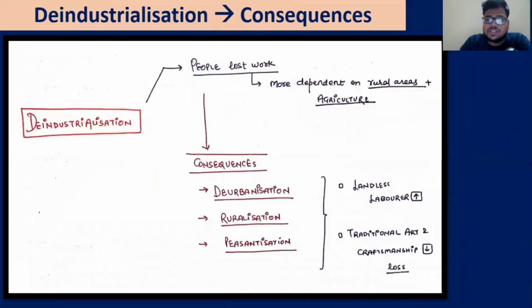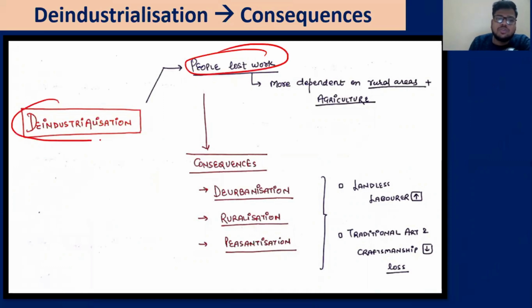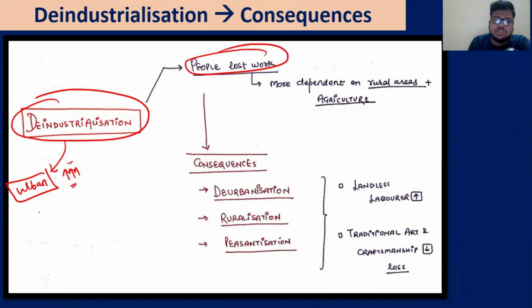Now, the consequence of deindustrialization: the people lost their work. They are dependent more on the rural areas. Obviously, a lot of people were employed in these areas, and now they are in the urban areas. Slowly, the urban setting is improving because cities are the hub of growth. So urban settings were improving with industrialization. Now, when deindustrialization happens, in urban areas you will find no work.